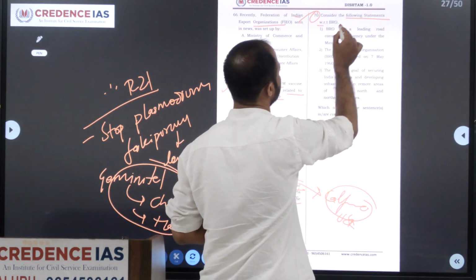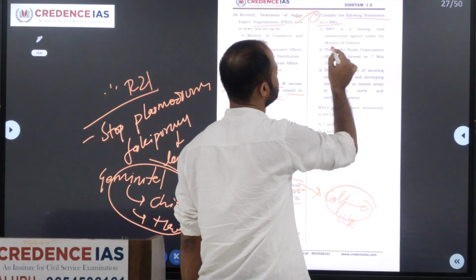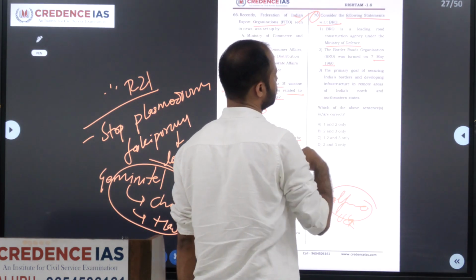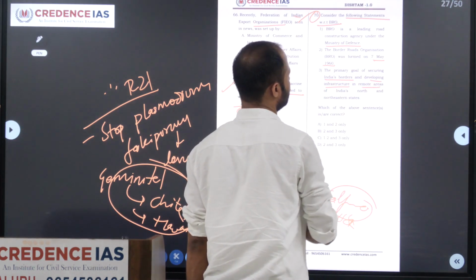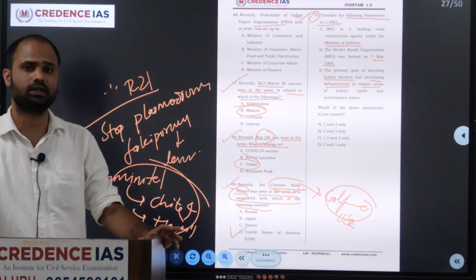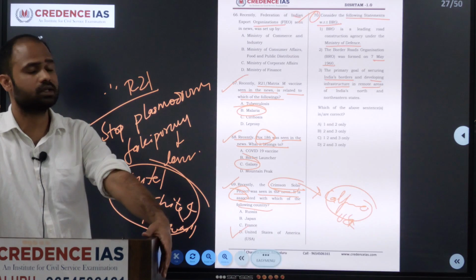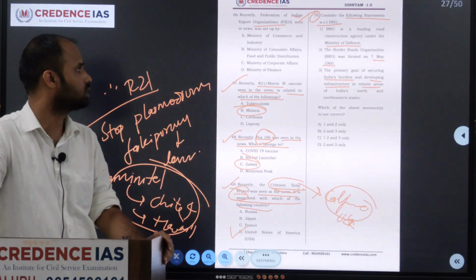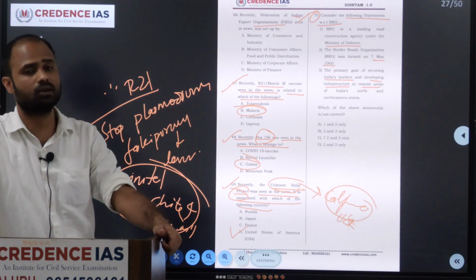Consider the following statements with respect to BRO. What are they given? The BRO is the leading road construction agency under the Ministry of Defence. The BRO was formed on May 7, 1960, with the primary goal of securing Indian borders and developing infrastructure in remote areas of India's north and northeastern states. So this BRO, Border Roads Organisation, was formed in 1960.